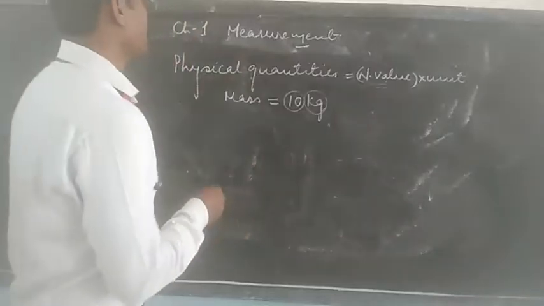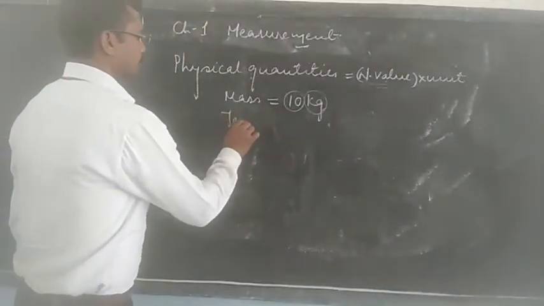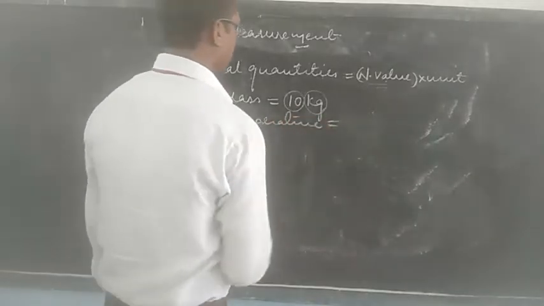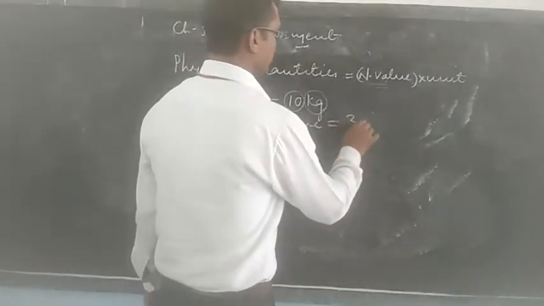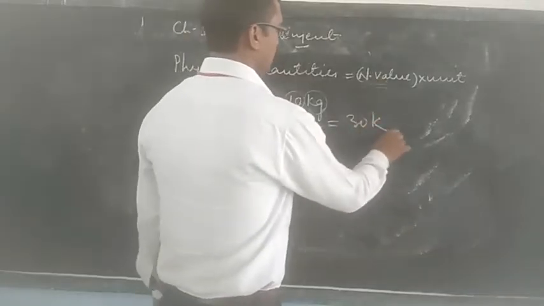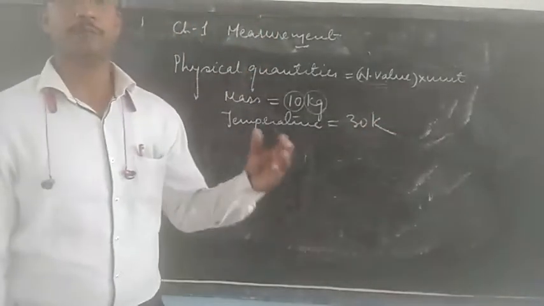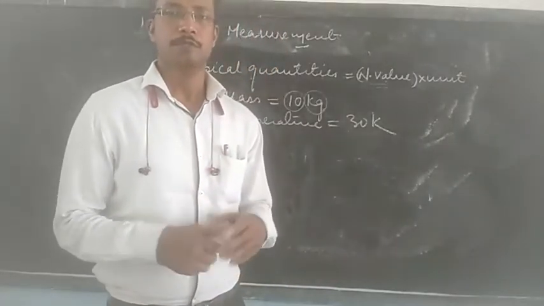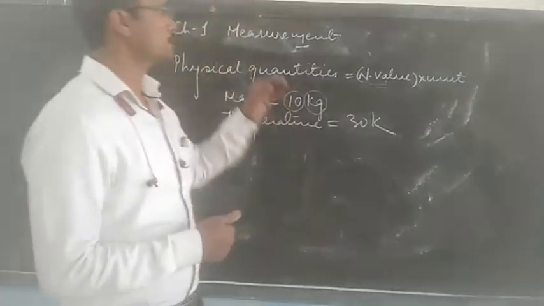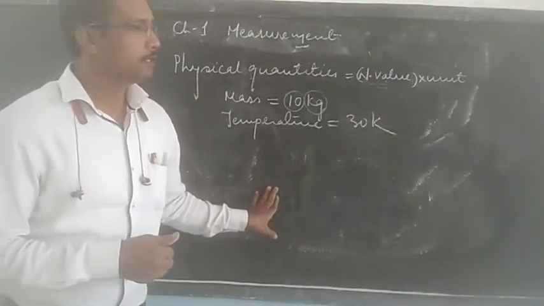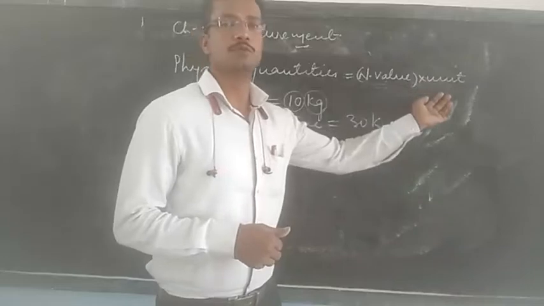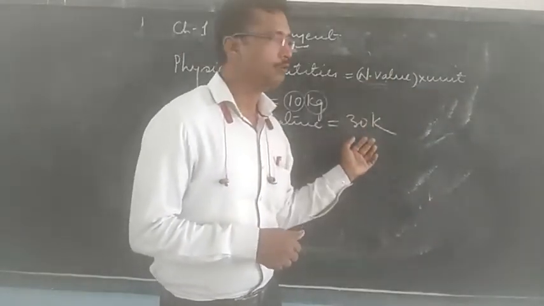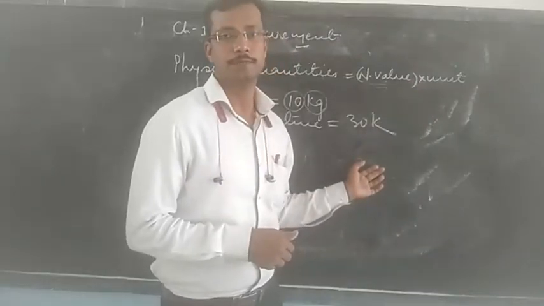For example, when we write the measurement of temperature of a body, then we have to write temperature is equal to 30, which is a numerical value, and its unit, which should be Kelvin or degree Celsius or degree Fahrenheit. So what I mean to say is that when we are expressing any physical quantity, it should always contain these two terms. Out of this, one should be the numerical value, the other is the unit.